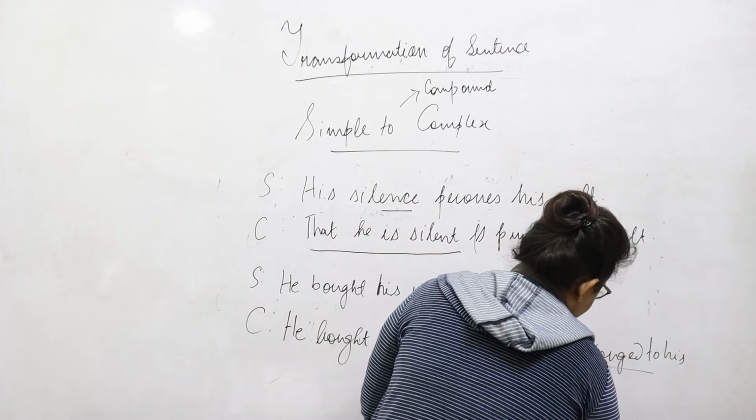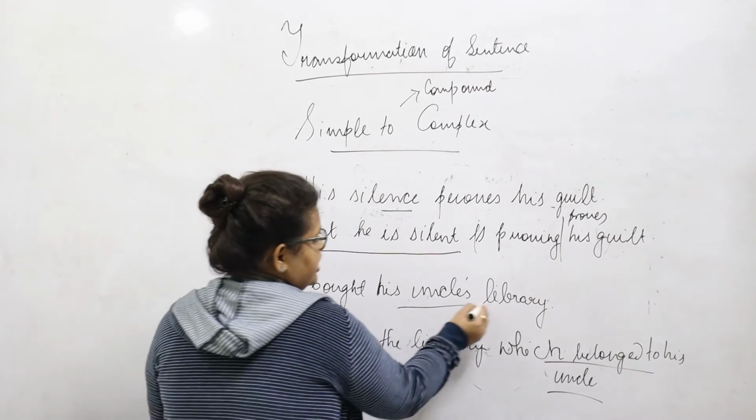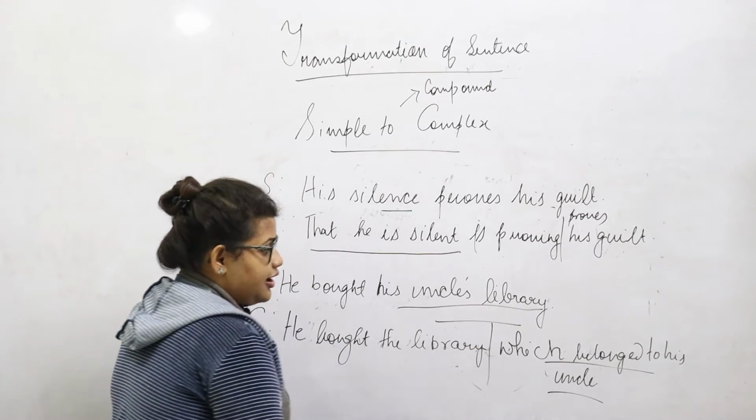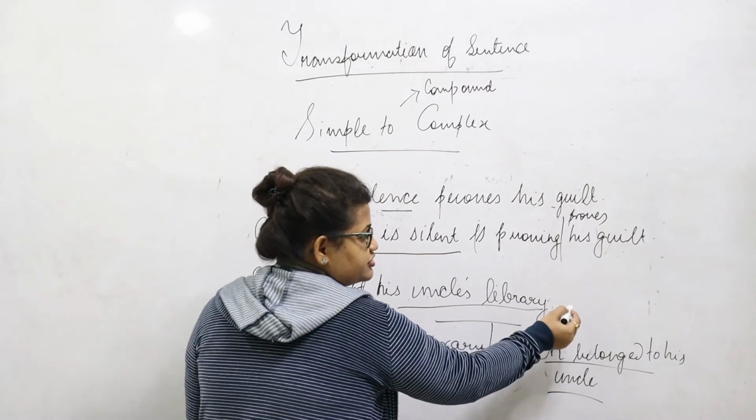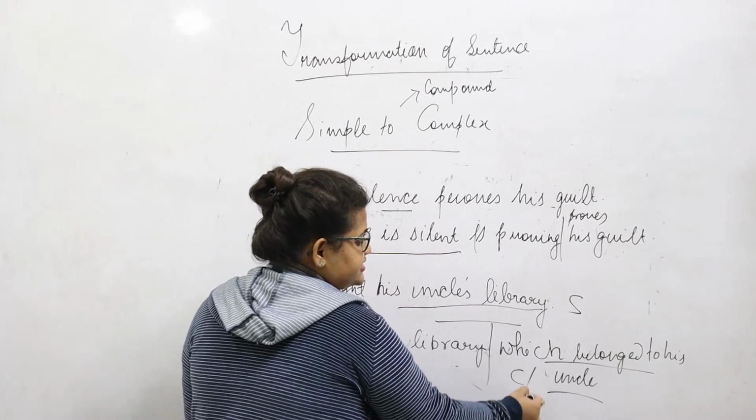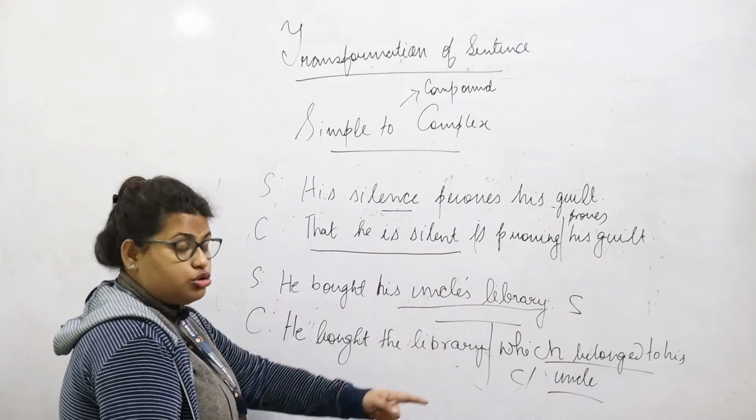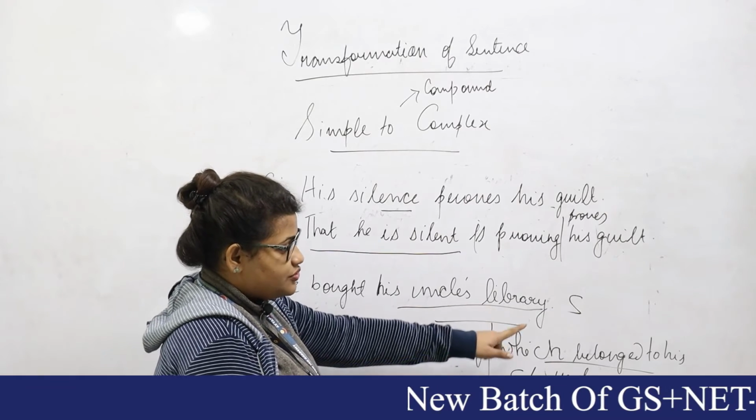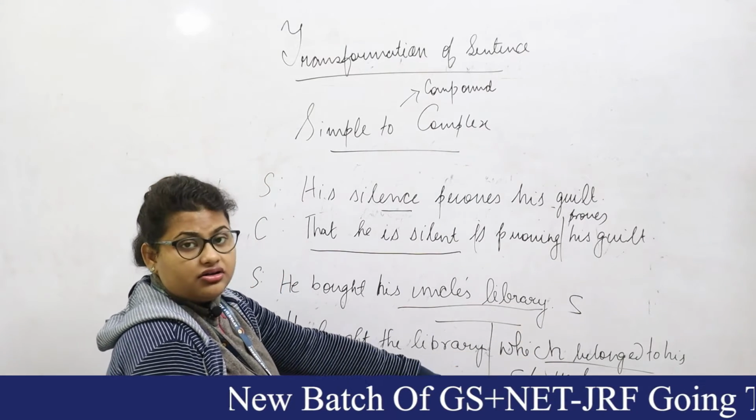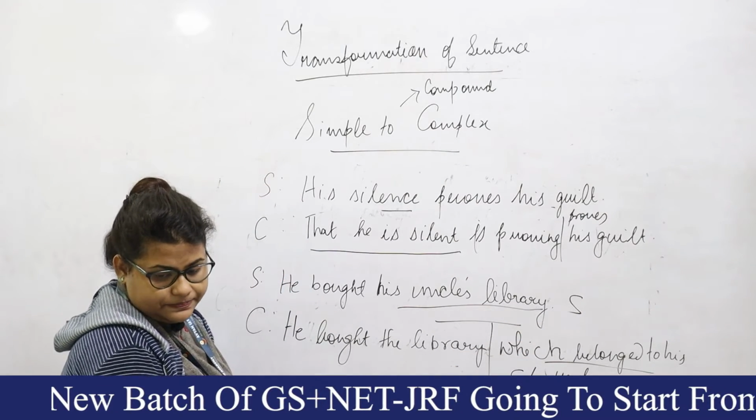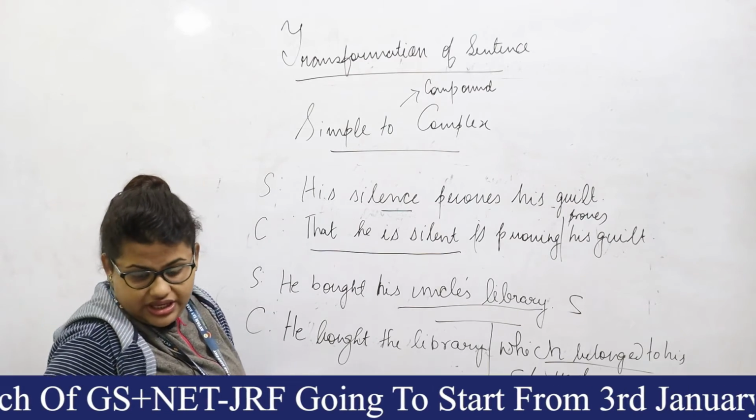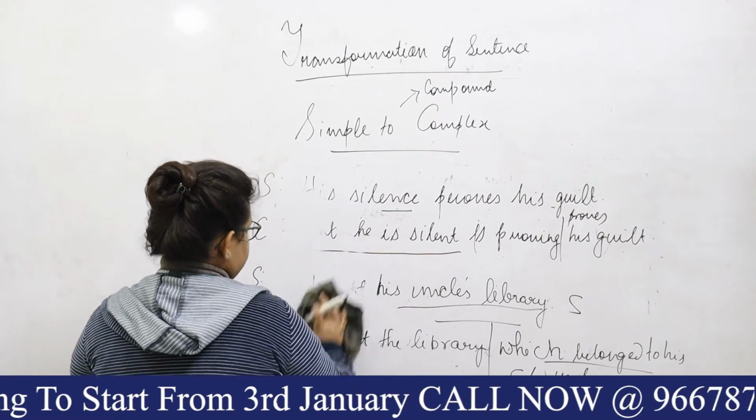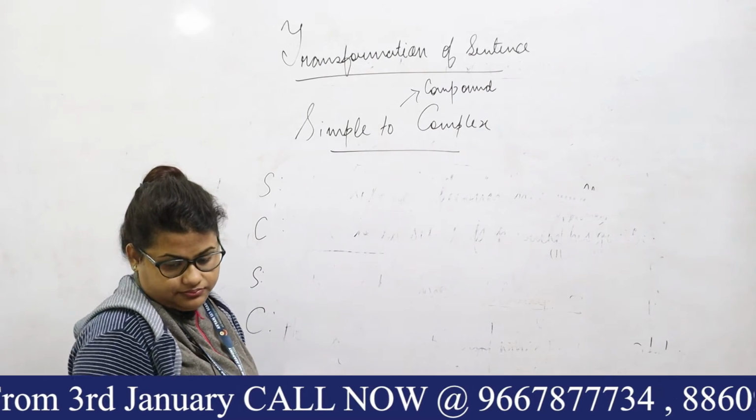So here, his uncle's library is being changed as which belonged to his uncle. So this is the conversion of a simple to a complex sentence. As we were saying, we can also use noun clauses. So uncle's library becomes which belonged to his uncle, or which belongs to his uncle. Okay, then we can look at further sentences.